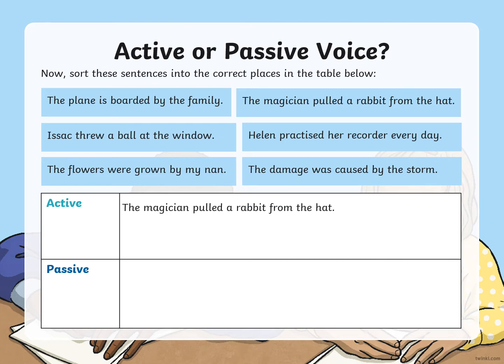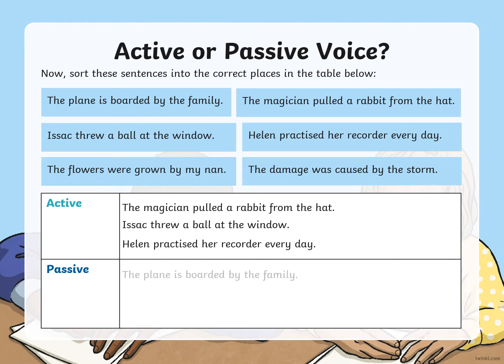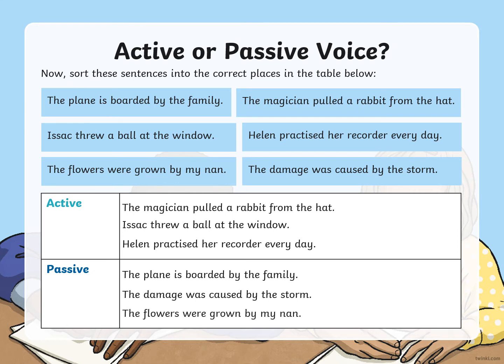Okay, so active. The magician pulled a rabbit from the hat. Isaac threw a ball at the window. Helen practiced her recorder every day. The plane is boarded by the family. There's that clue, by. Okay, the damage was caused by the storm. Again, there's the clue, by. And the flowers were grown by my nan. So they've got that word by, that prepositional phrase, which will give you the clue as to whether it's active or passive.